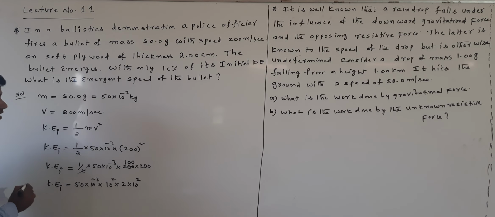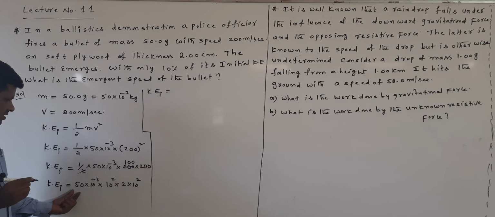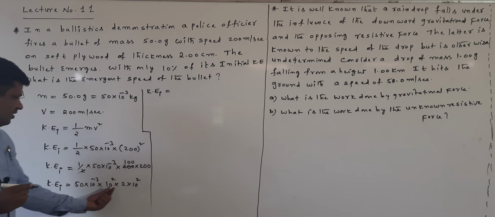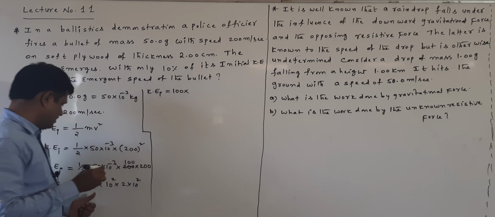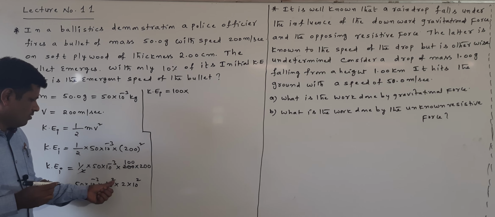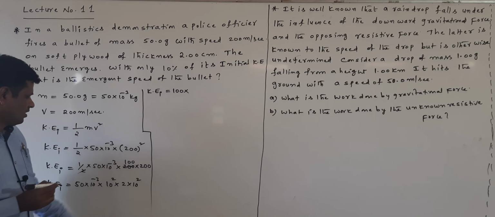Now the initial kinetic energy: 50 into 2 is 100. Then 10 power of minus 3, plus 2 plus 2, so 10 power of minus 3 into 10 power of 4, since 10 square into 10 square is 10 power of 4.